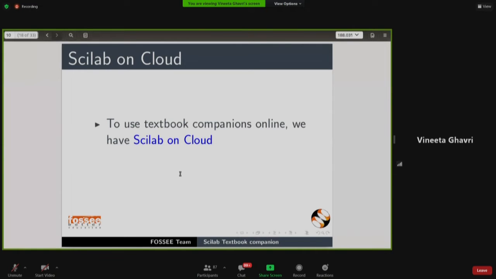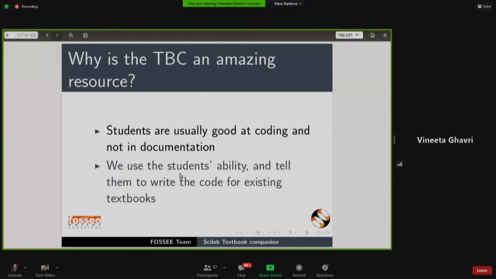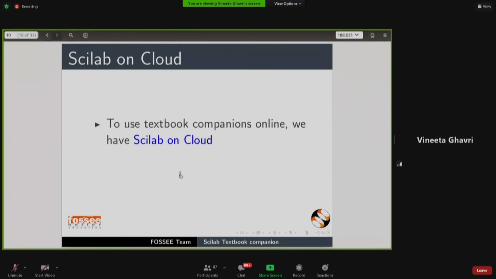This way, we are able to generate good documentation for Scilab, and let us see how we can use this resource. So if you want to use it online, I think most of you know about Scilab on cloud. So if you want to use the textbook companion online, you want to use the resource online, if you have good internet, you can use that.